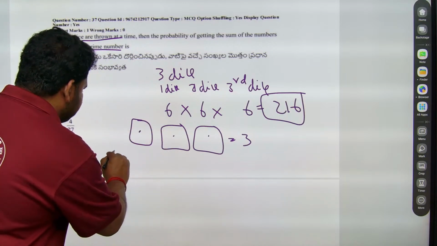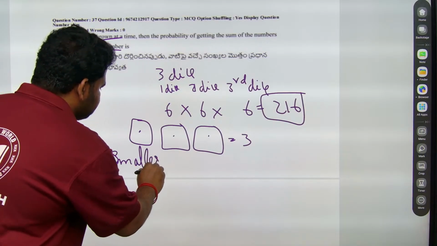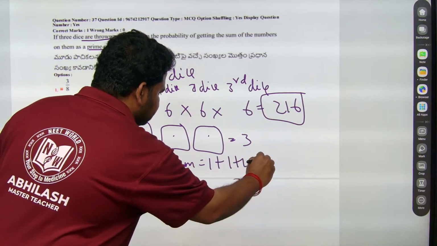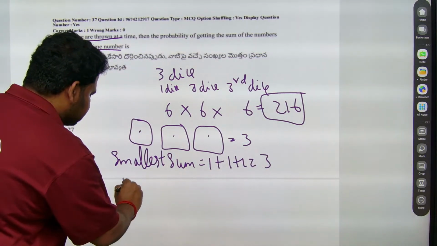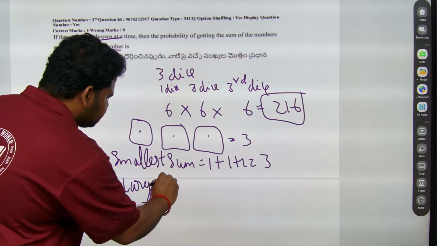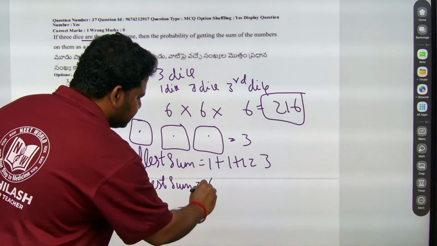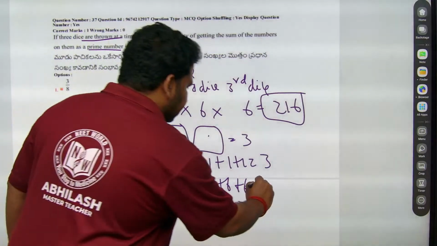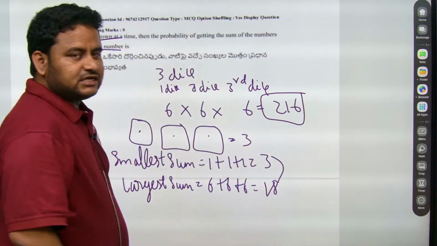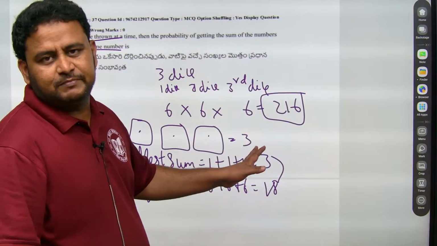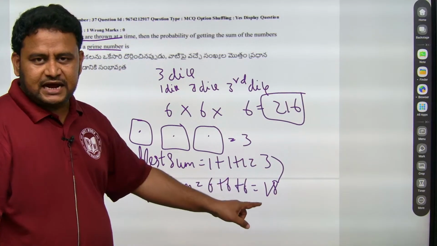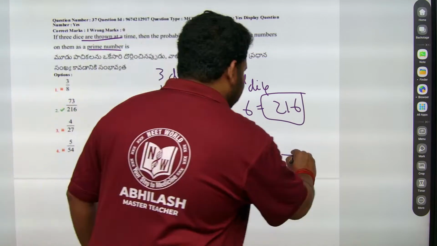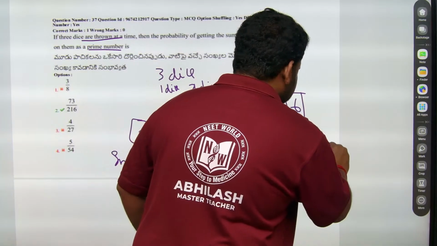The smallest sum will be 1 plus 1 plus 1, that is 3. The largest sum will be 6 plus 6 plus 6, all 3 dice getting 6, so this will be 18. So between 3 and 18 there lie so many prime numbers. What are those prime numbers? We have to check for prime numbers, starting from 3 and ending with 18.